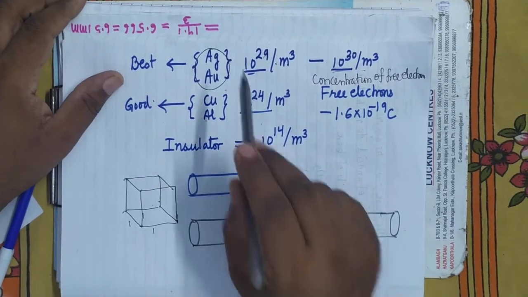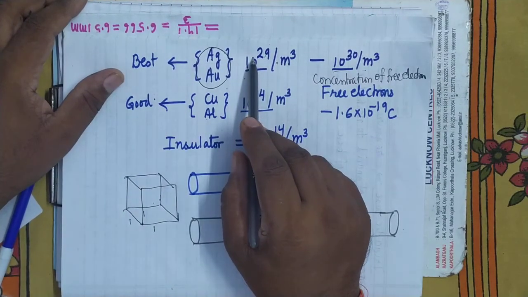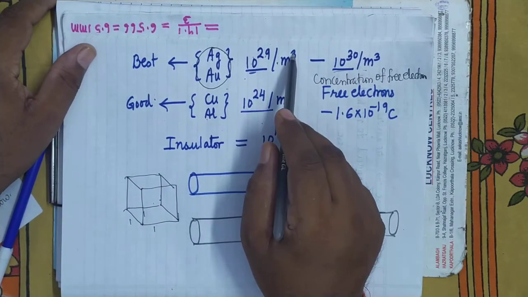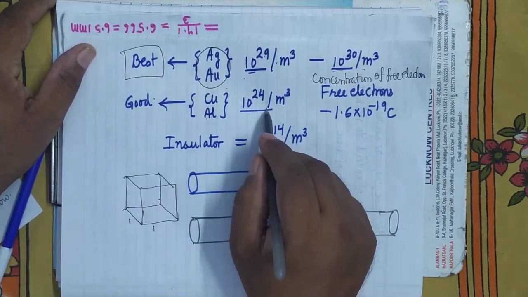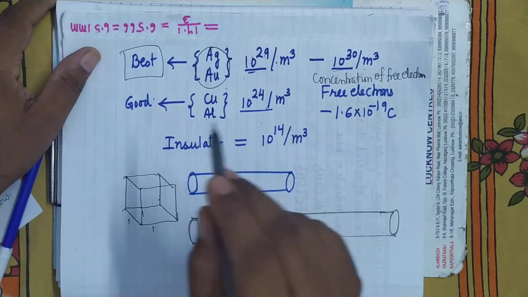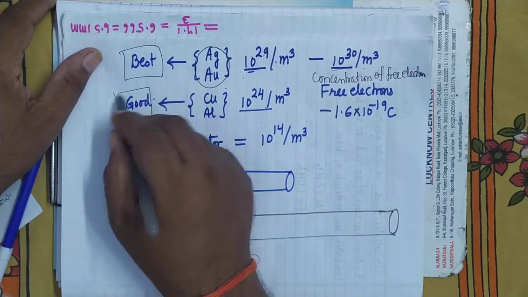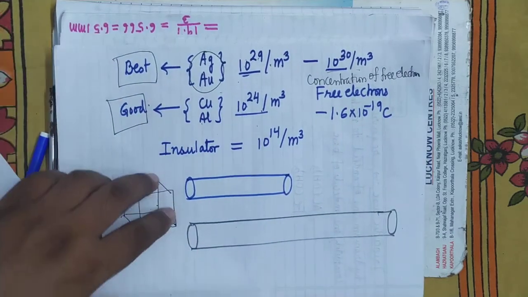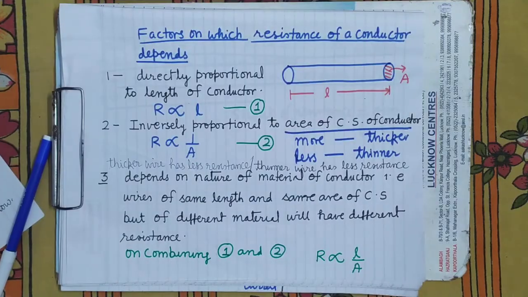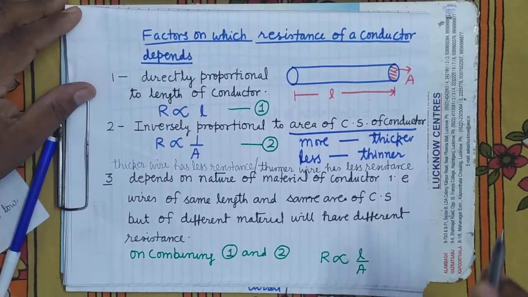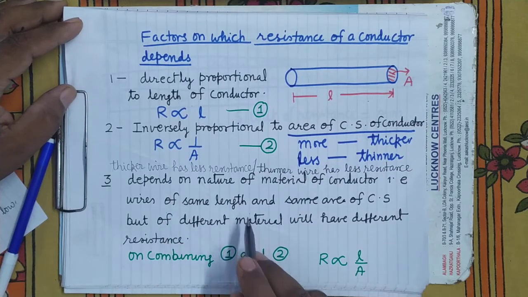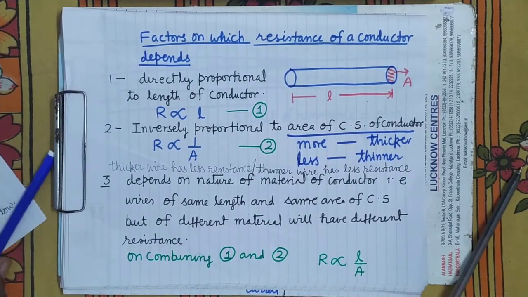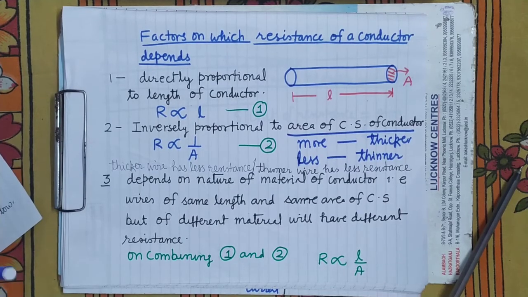Here there are more free electrons, so they can carry more current. That's why it is called the best conductor. With fewer free electrons, it can carry less current and it is called only a good conductor. So it depends on the nature of the material of the conductor, that is, wires of the same length having the same area of cross section, but of different material will have different resistance.